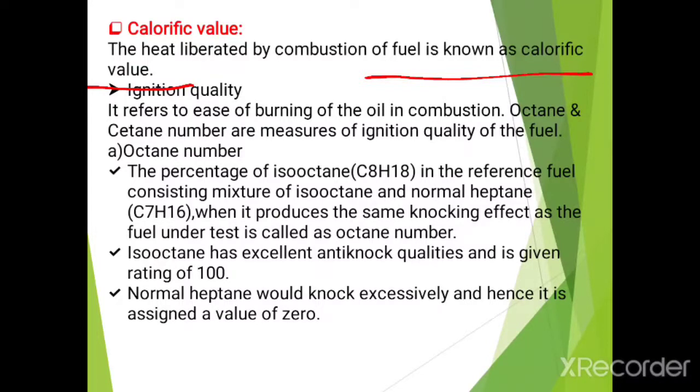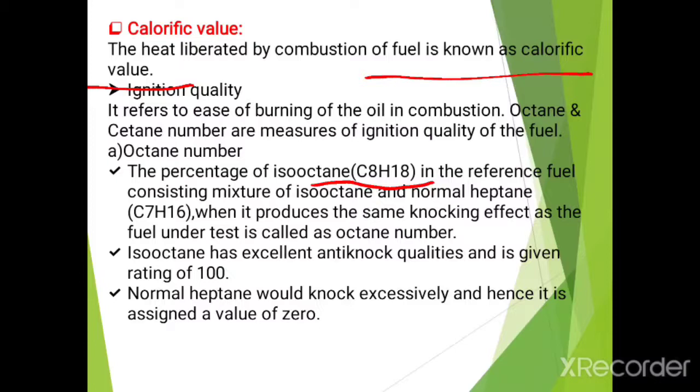Now let's know about the octane number. It is the percentage of isooctane, whose chemical formula is C8H18, in the reference fuel consisting of a mixture of isooctane and normal heptane.